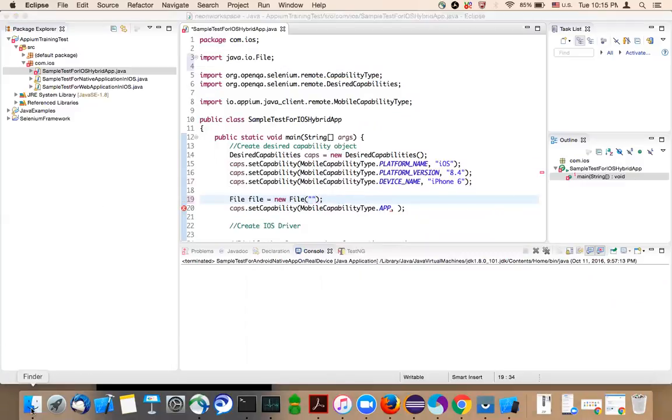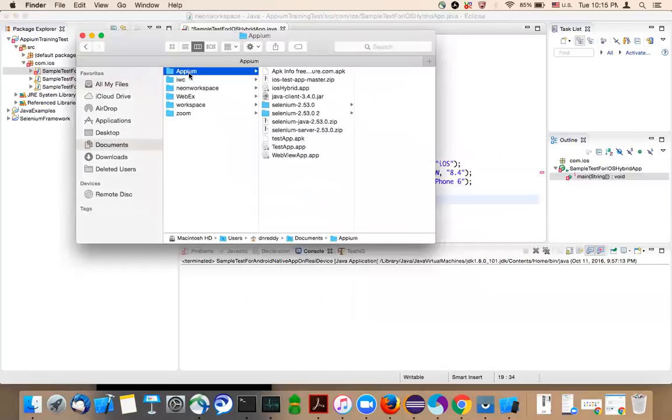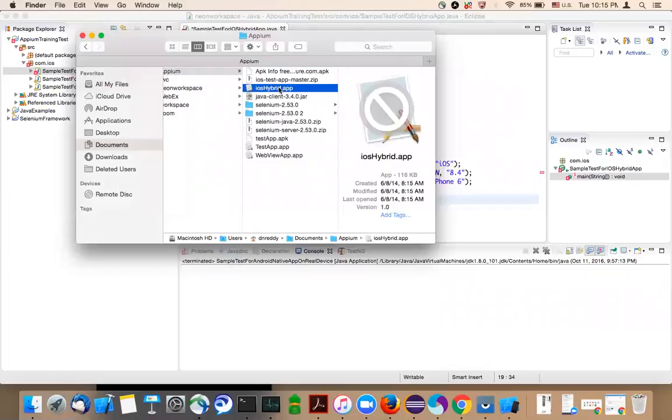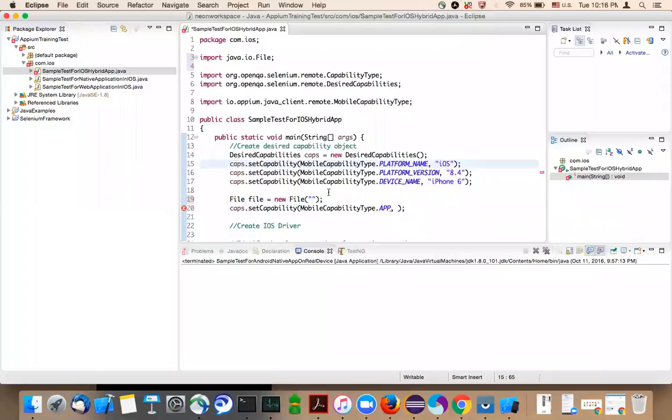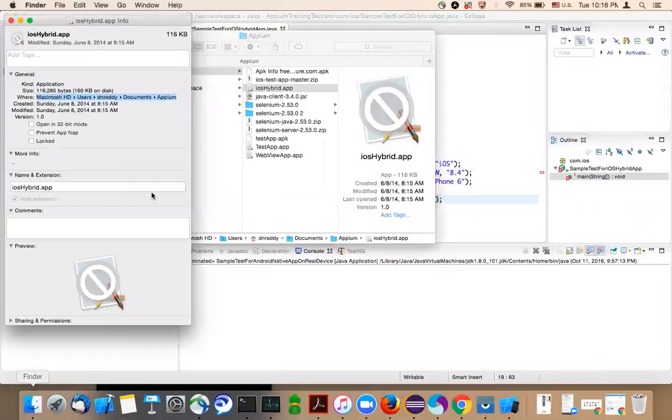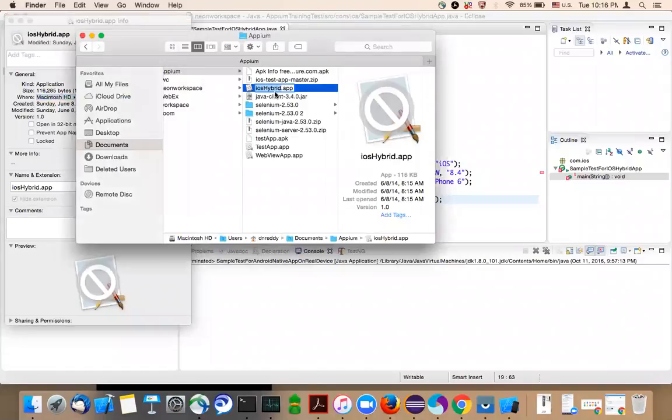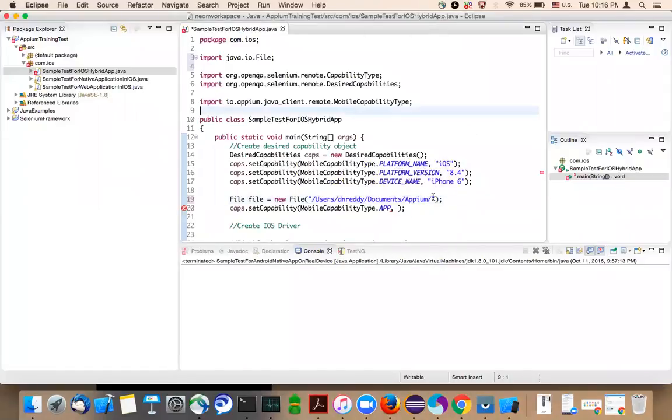The application is available in documents, Appium, iOS hybrid app. So that's the application part. Copy the path up to the .app file. So this is the application path which is available in the local system, and give this file object here.